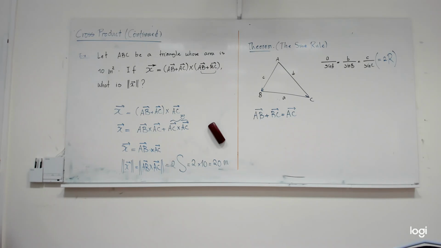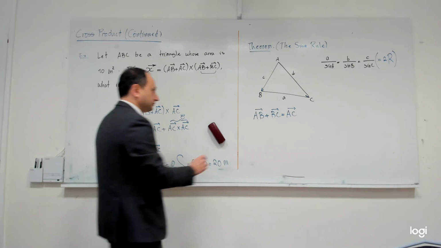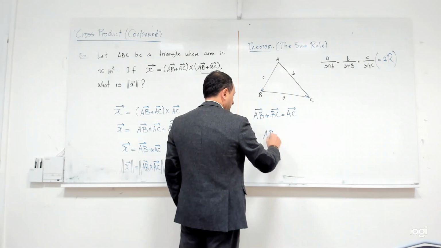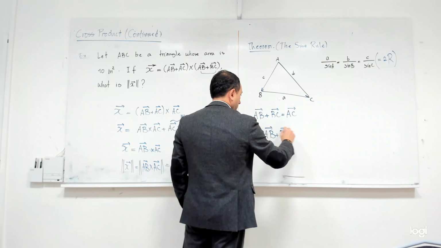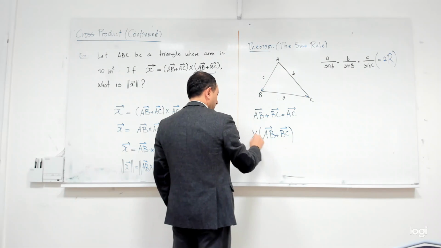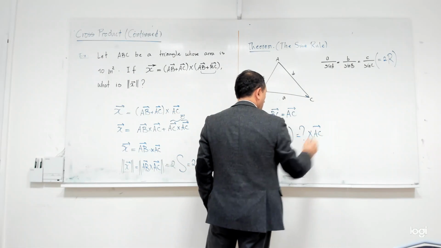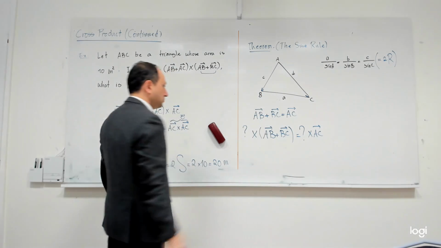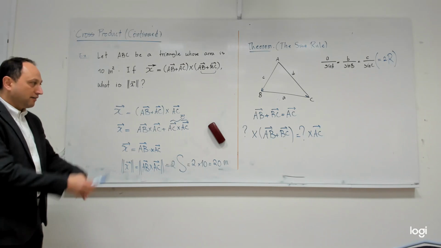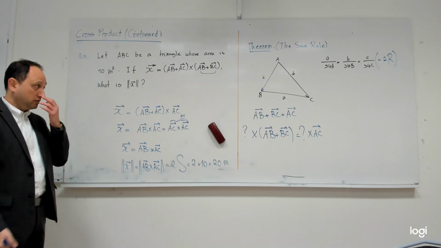Do the cross product in a way that you are left with only two vectors.